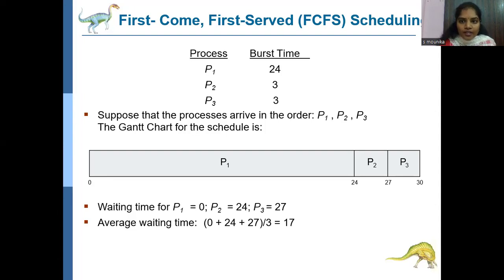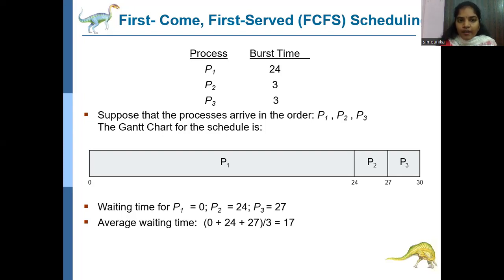So overall, we have to find out the overall waiting time, average waiting time, and turnaround time. Here I have found only the waiting time and average waiting time. P1 entered the CPU first, so P1 is placed first in the ready queue. This diagrammatic representation of P1, P2, P3 is nothing but the Gantt chart. In this Gantt chart, we represent at what time the P1, P2, P3 processes enter the CPU. To find the overall waiting time, all processes have to be placed in the Gantt chart.